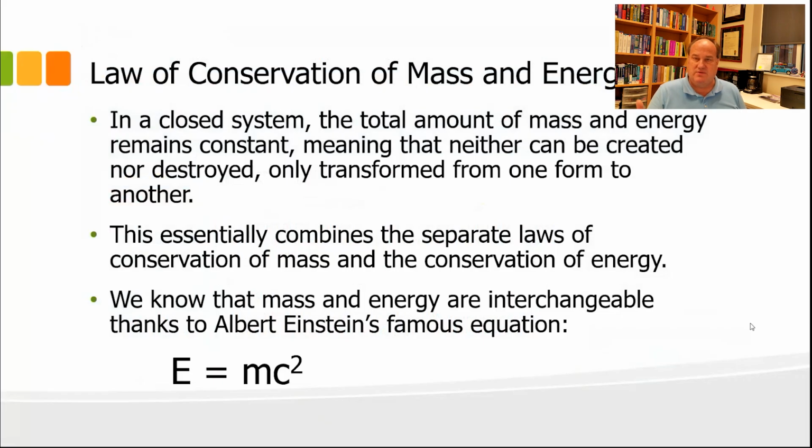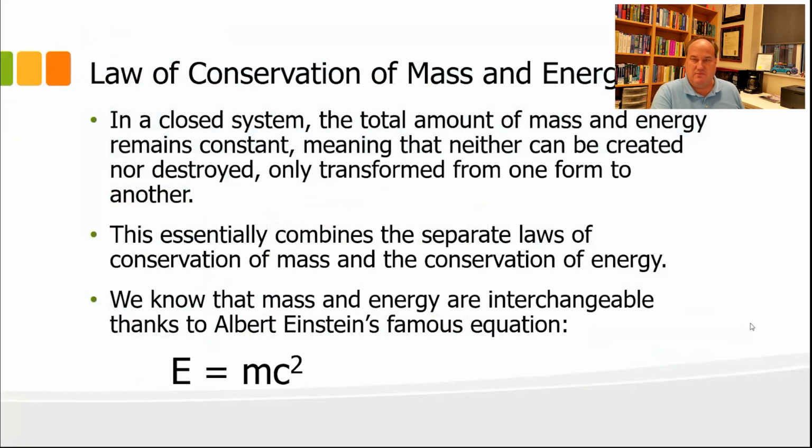I think we originally started with the law of conservation of mass, and then thanks to Albert Einstein, he showed us his famous equation, E equals mc squared, which relates mass times the speed of light squared to energy, and that relates mass or matter to energy. So now it's all one and the same, right?